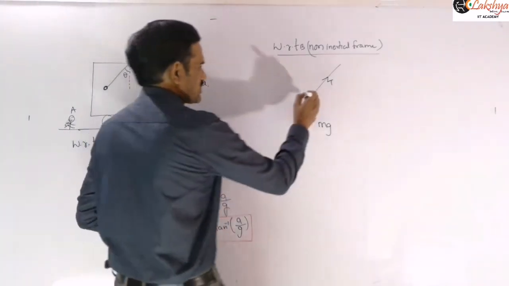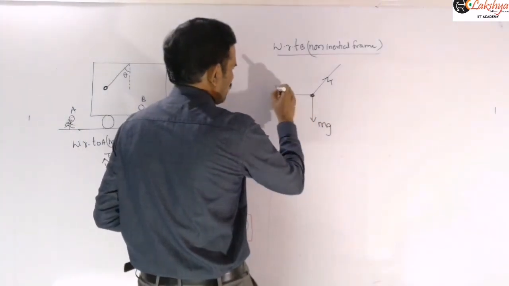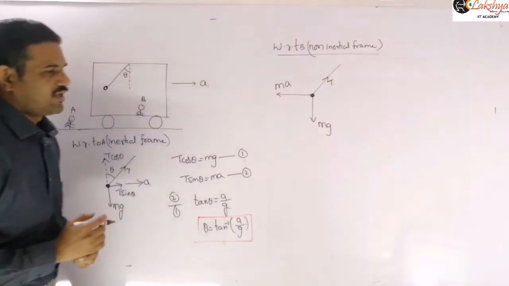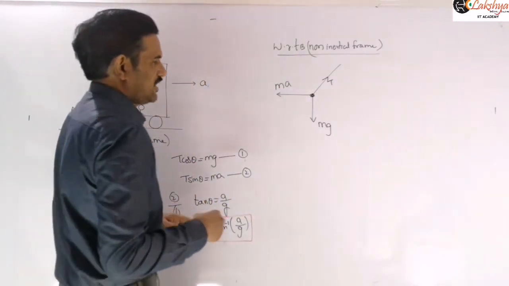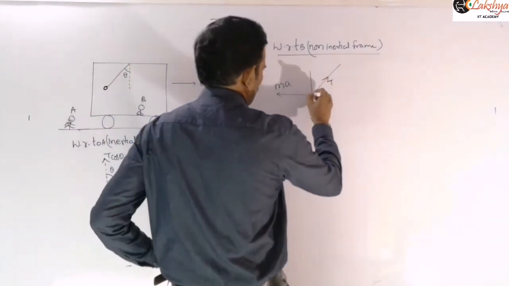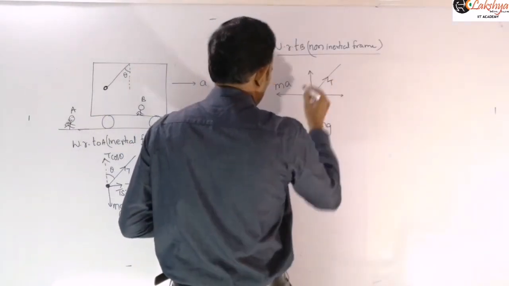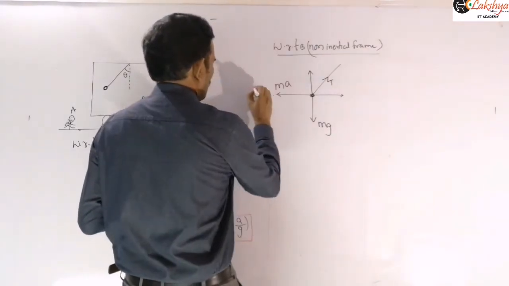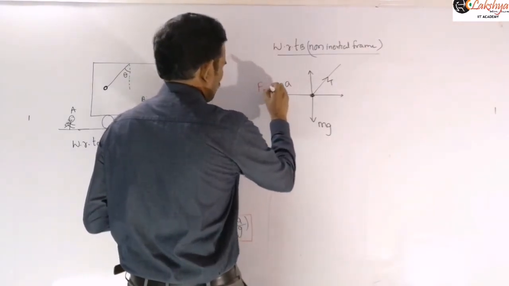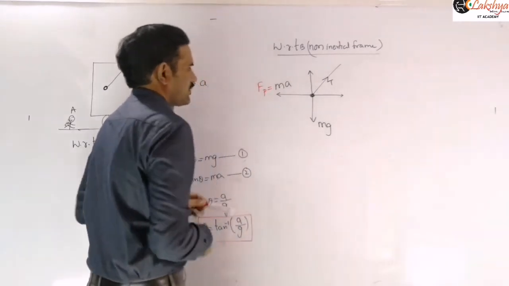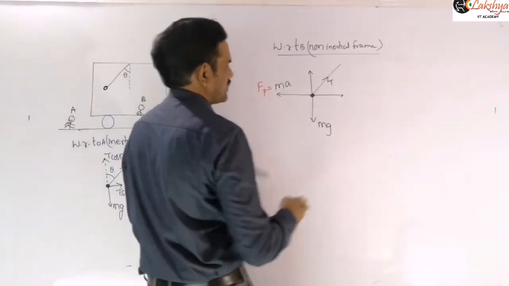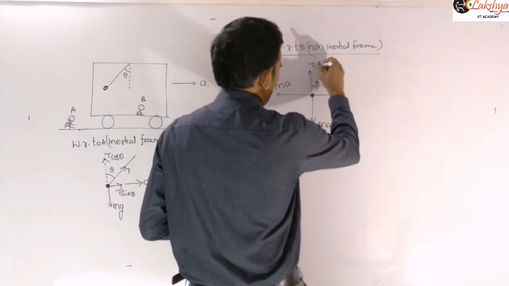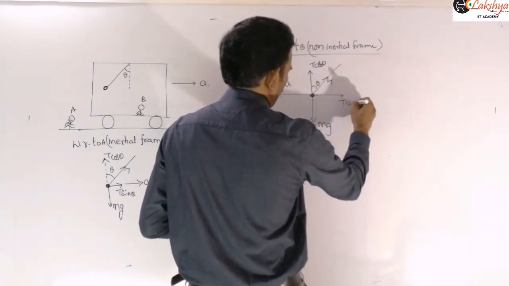Its magnitude is the product of the mass of the object and the acceleration of the frame of reference. Under the action of these forces, we resolve into components and balance them. I represent the pseudo force as Fp, along with T cos theta and T sin theta.